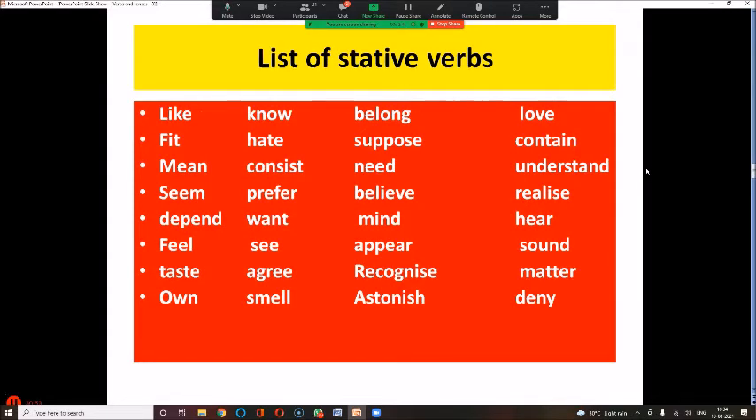These are some of the list of stative verbs. Stative verbs are a state of mind, a state of body. Like, fit. Now, in your mind, just make sentences with ing and you'll see how wrong they are. I am liking the mango.